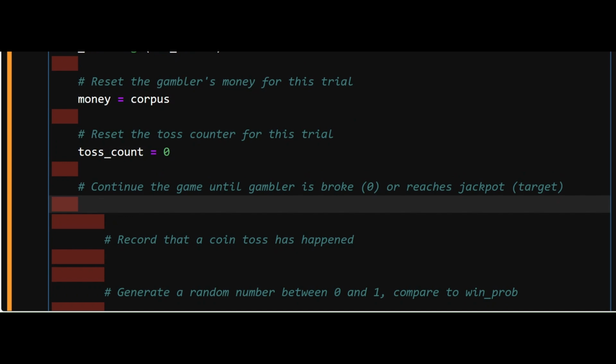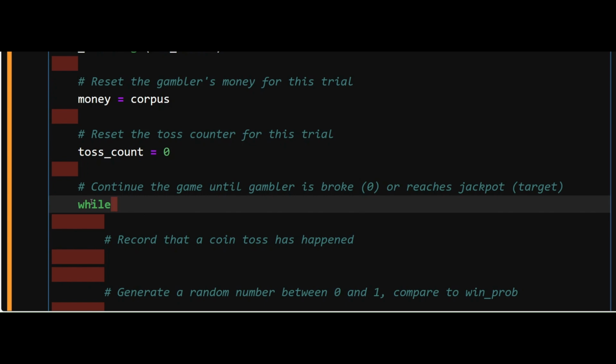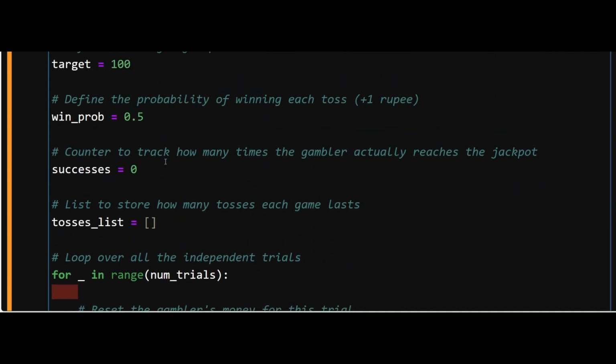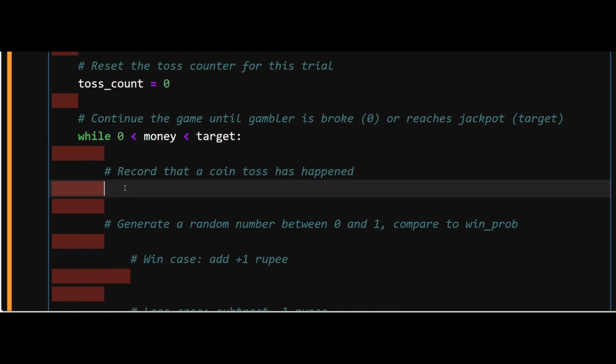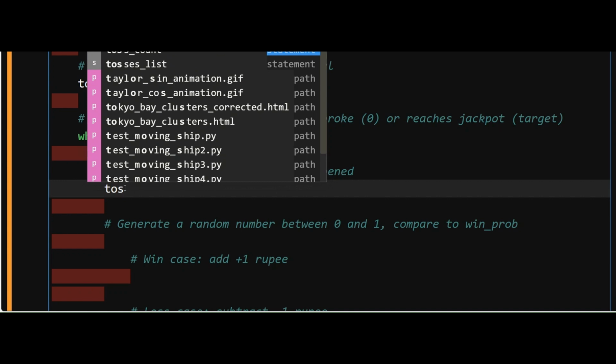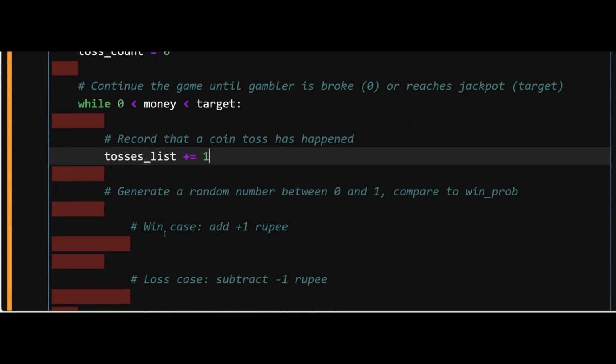And how long should I play this game? I have to play this game until the gambler goes broke or he reaches the jackpot. So while the money is greater than 0 and is less than target, I will continue to play this game. So now the game starts. My initial corpus is 50 here. So my money now is 50. So this starts this loop. And I first have to increment the toss counter. So this is going to get incremented by 1 every time this loop executes.